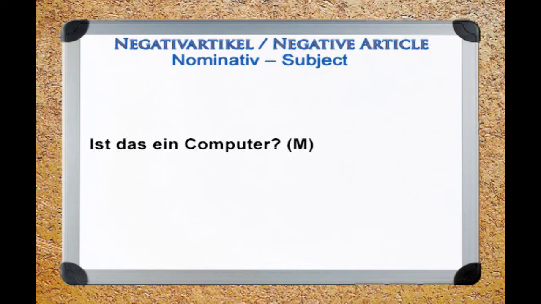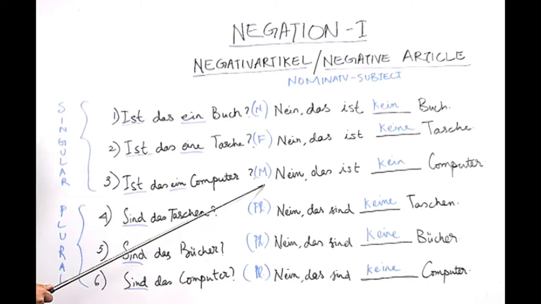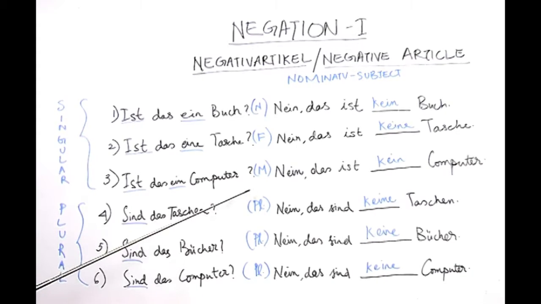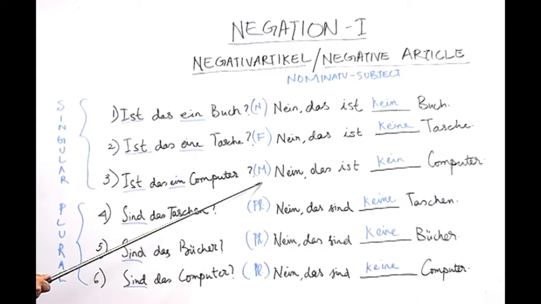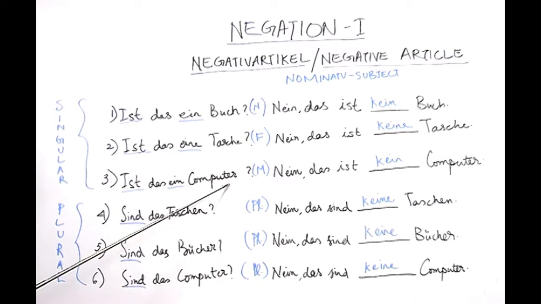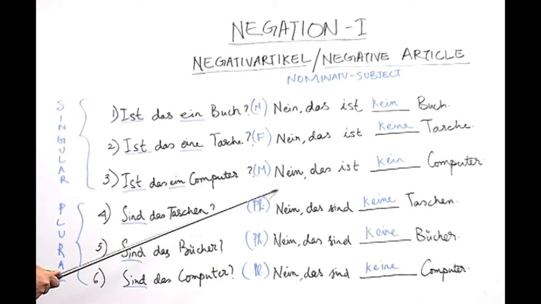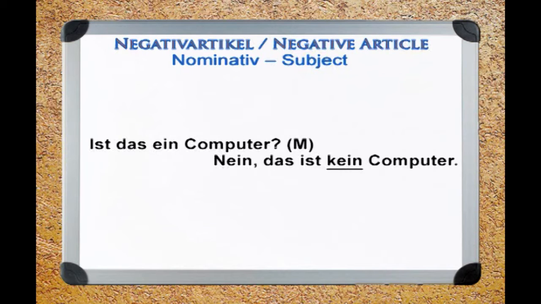Ist das ein Computer? Now, we know that Computer belongs to the masculine gender category, that is why we have an M here, and the article which goes with Computer is der and the indefinite article is ein. Here we have the answer nein, das ist kein Computer.